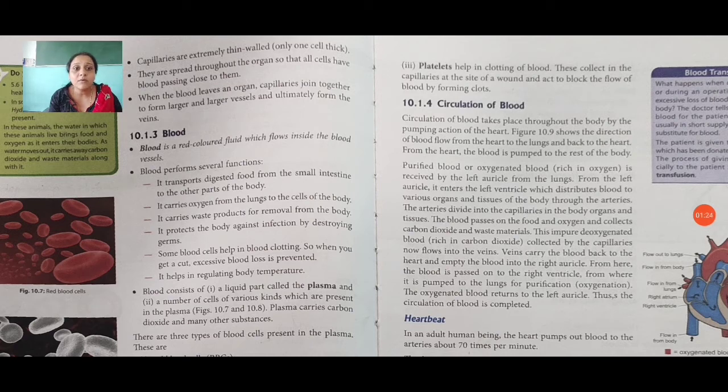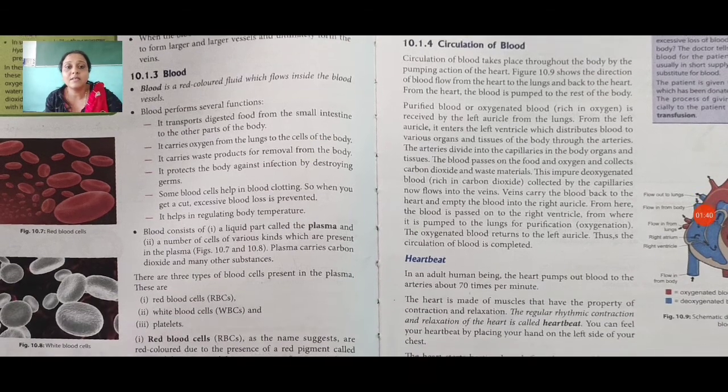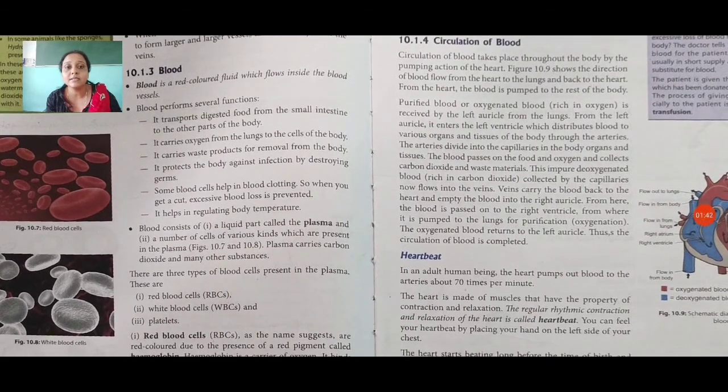Blood consists of a liquid part called the plasma and a number of cells of various kinds which are present in the plasma. Plasma carries carbon dioxide and many other substances. There are three types of blood cells present in the plasma. These three types are red blood cells called RBCs, white blood cells and platelets.